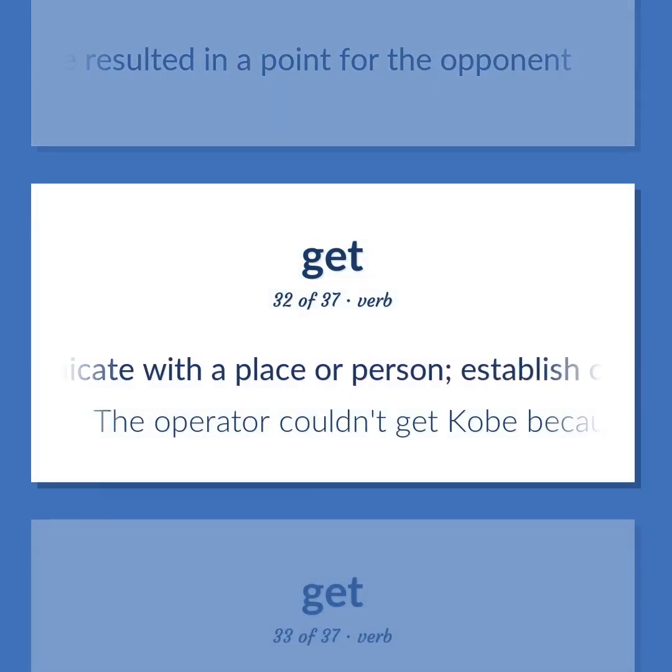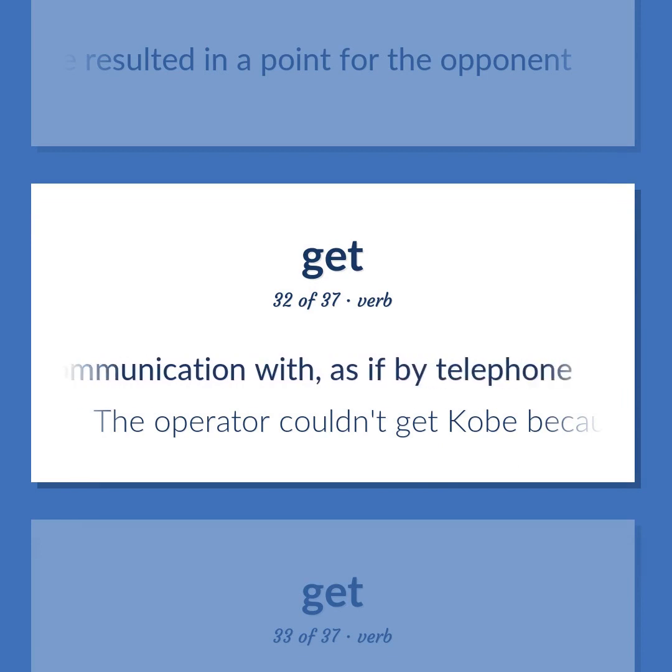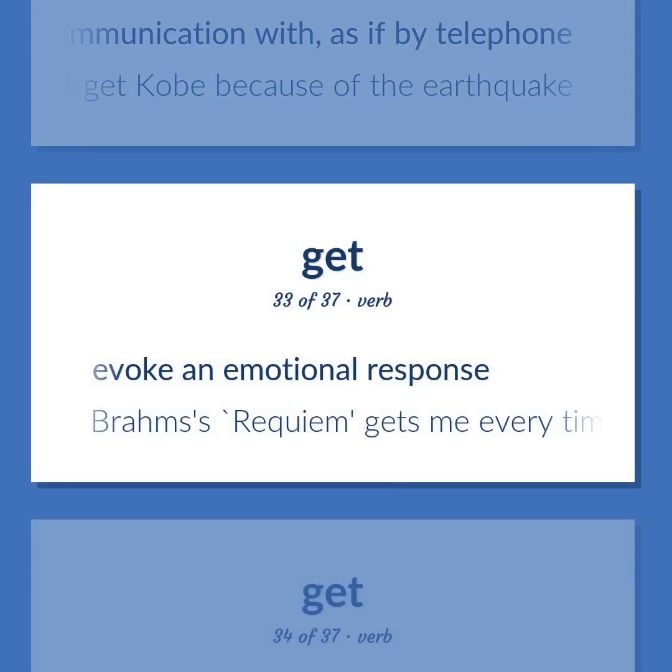Communicate with a place or person. Establish communication with, as if by telephone. The operator couldn't get Kobe because of the earthquake. Evoke an emotional response. Brahms's Requiem gets me every time.